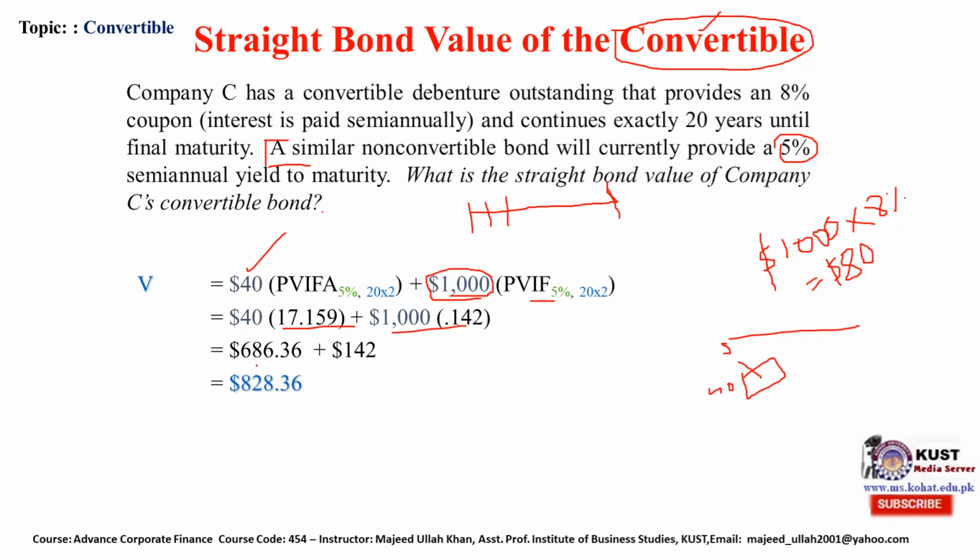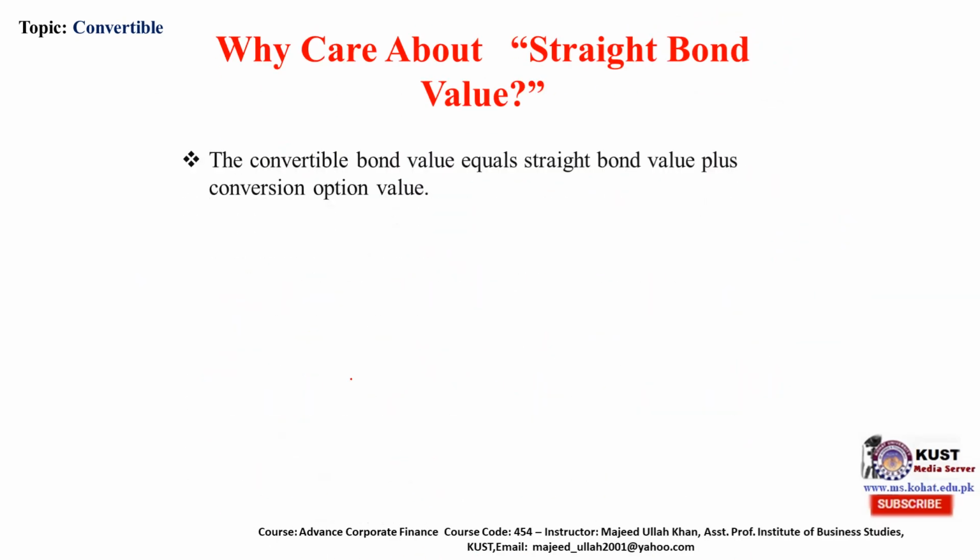So the convertible bond value will not be less than this amount. It is the minimum level that a convertible bond can touch in its valuation in the open market on the basis of cash flow. Why care about a straight bond value? The convertible bond value equals the straight bond value plus the conversion option. When the conversion option is no longer worthwhile, people will not convert their convertible securities or bonds into common stock.